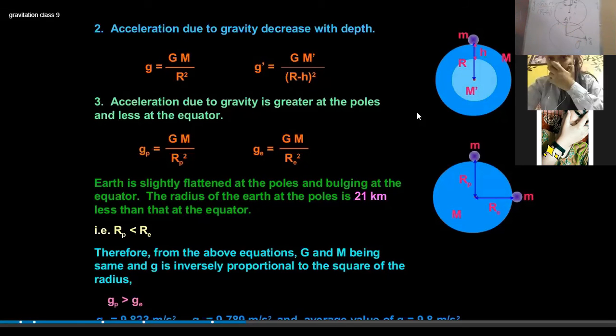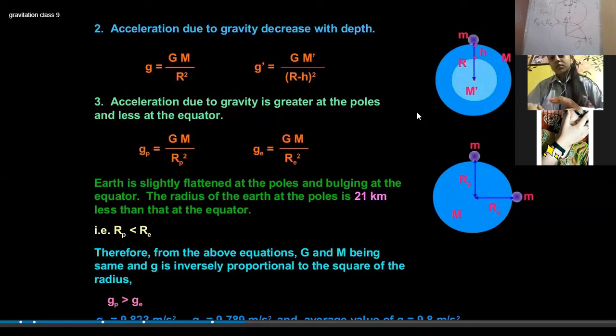So the radius of Earth at the poles is less than the radius at the equator. Therefore, RP is less than RE.